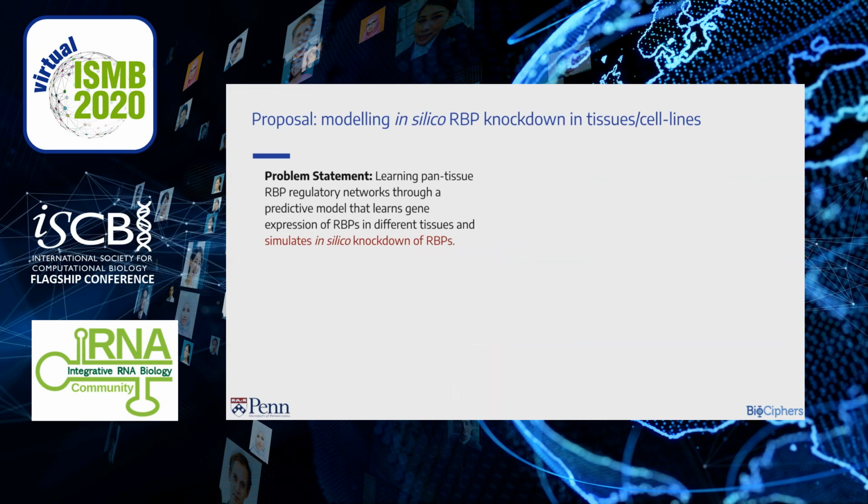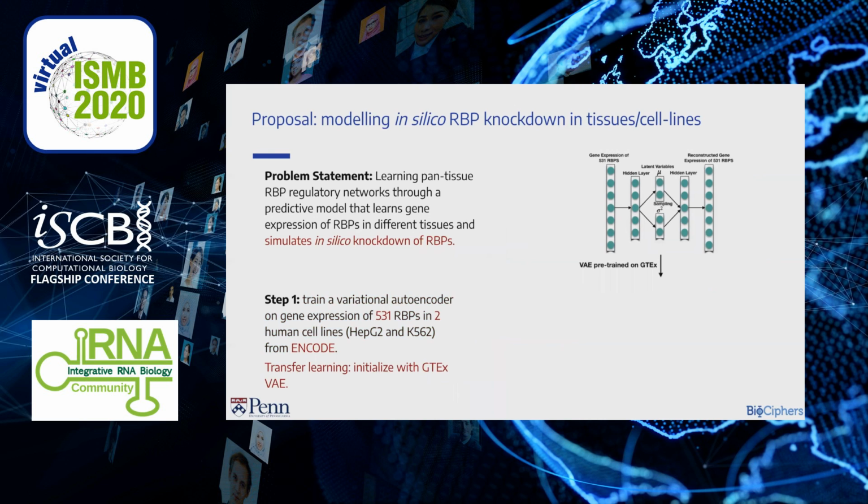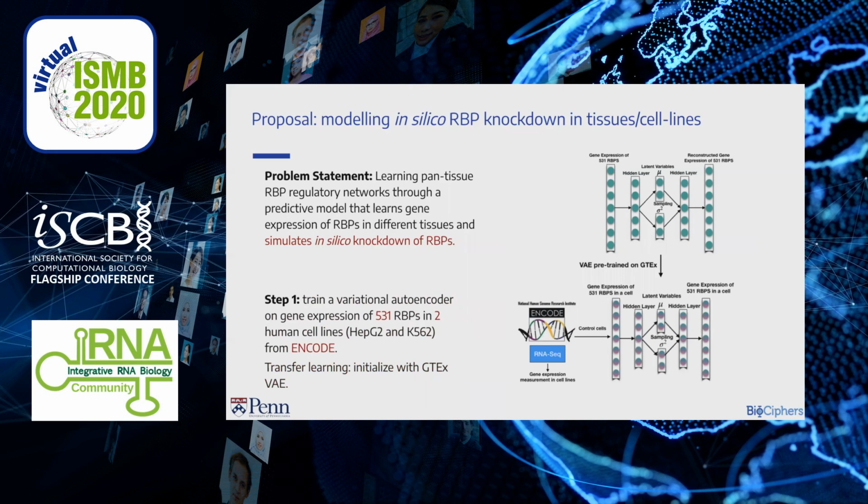The first step then is to train another VAE for 2 human cell lines from the ENCODE project. Since we only have 2 cell lines, we initialize this VAE through our learned weights and biases from the GTEx VAE network. Input to the model is gene expression of 531 RBPs from the HepG2 and K562 cell lines, and output is their reconstruction.